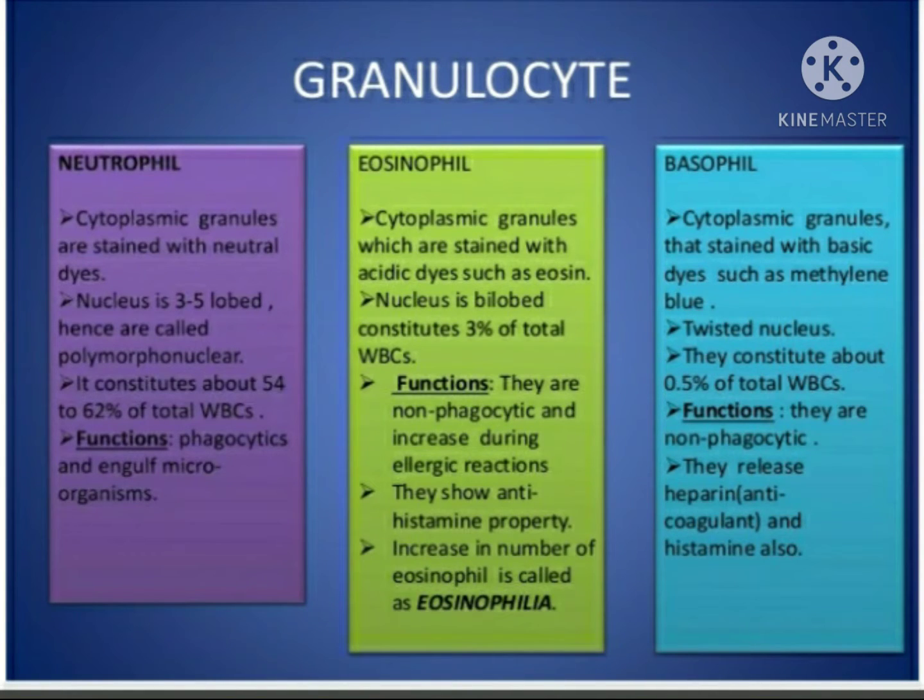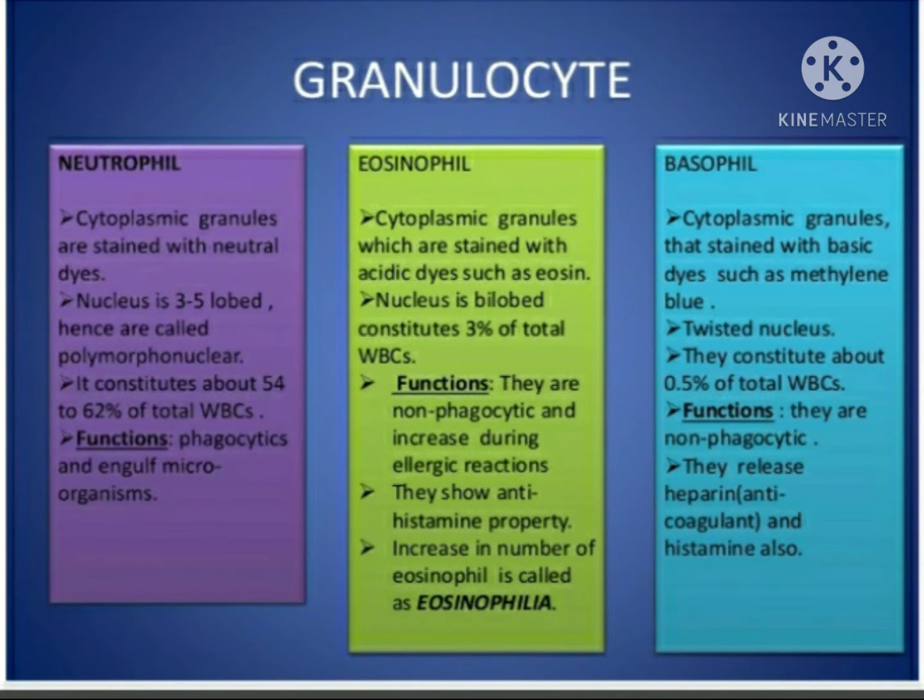A granulocyte is a type of immune cell that has granules with enzymes that are released during infections and allergic reactions. Neutrophils, eosinophils, and basophils are the granulocytes. Neutrophils have cytoplasmic granules which are stained with neutral dyes. They have a 3 to 5 lobed nucleus, hence are called polymorphonuclear. They constitute about 54 to 62% of total WBCs, and their function is phagocytosis, engulfing microorganisms.